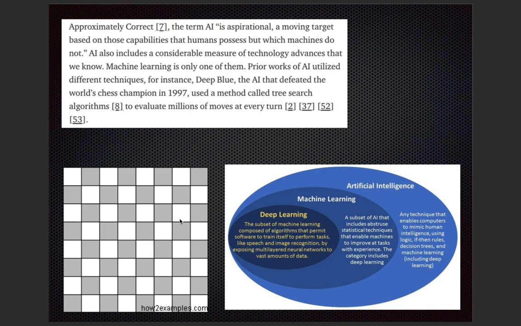But nowadays you can find it in our Netflix, our YouTube, or whenever you search something on Amazon, you get advertisements the moment after that, right? How does this happen? It is all AI actually. So AI is the technique which enables mimicking human intelligence, right?